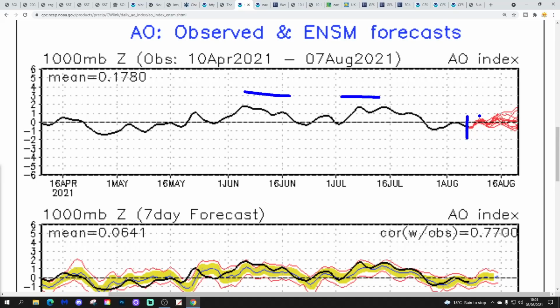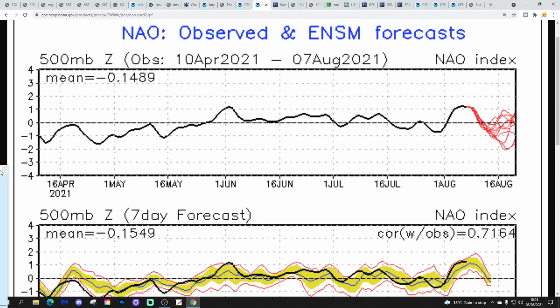And the GFS ensembles are forecasting that the Arctic oscillation is likely to stay close to neutral phase over the next week, possibly going a bit more positive around the middle part of August. But at the moment, nothing overly dramatic is happening in terms of the Arctic. So yeah, we aren't really seeing a particularly strong signal for blocking from an AO perspective.